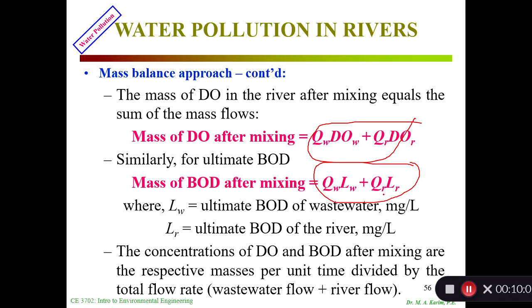Dissolved oxygen, this is the BOD. So it could be done for both. Okay. Now, the concentration of dissolved oxygen and BOD after mixing are representative masses per unit time divided by the total flow rate. I already mentioned that.